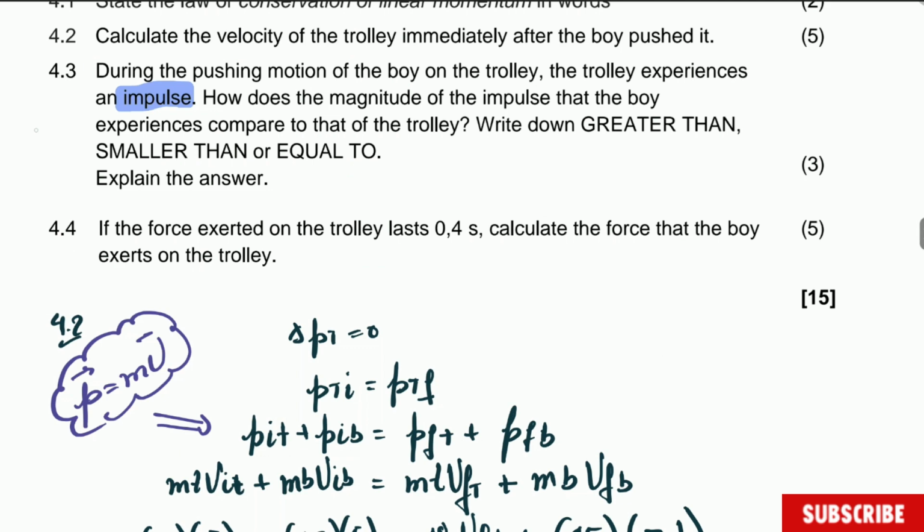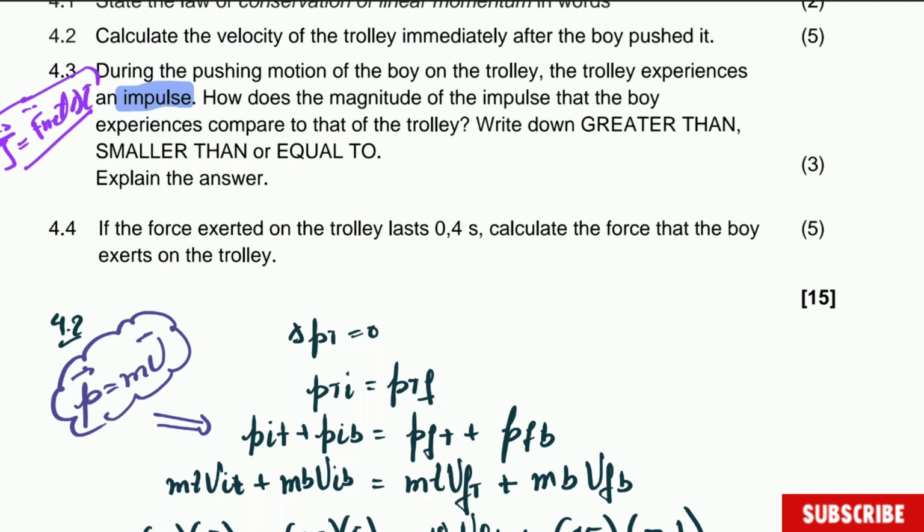I'm doing this one because we're going to need it now. So impulse, which has the letter J as its symbol, is equal to F net multiplied by the time. That is the definition of impulse. It's a vector quantity. Now, how does the magnitude of impulse that the boy experienced compare to that of the trolley?